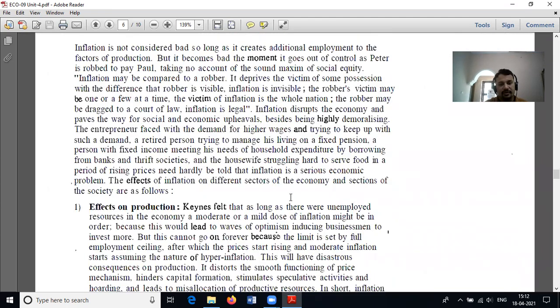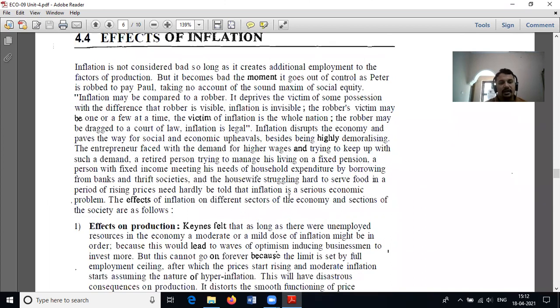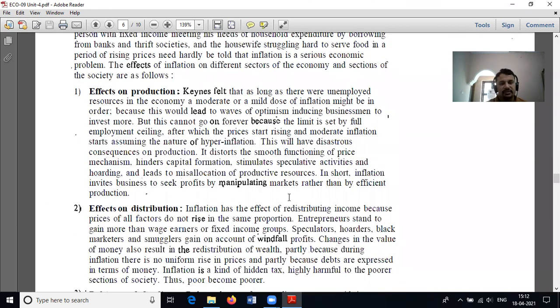This is about inflation. And what are the effects of inflation? First one is effects on production. If inflation is increasing day by day, it will definitely affect our production, because the demand for the products will fall, and the selling price of the product will be at a peak, and nobody can afford or consume this type of products. It will finally reflect in the falling down and demolishing of industries in our country.